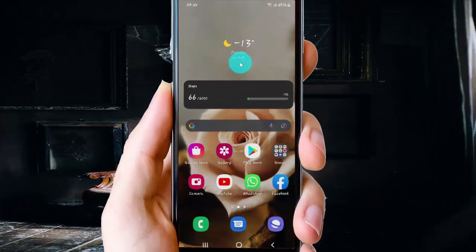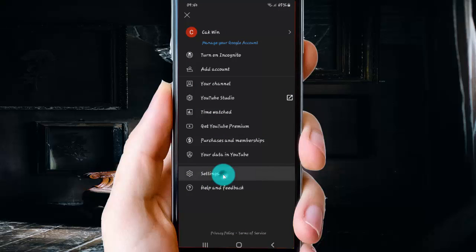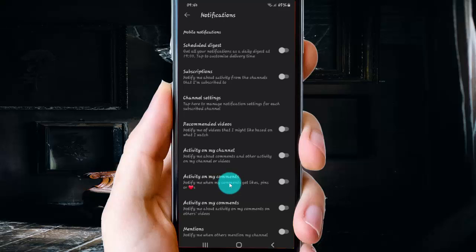To enable or disable sounds and vibrations YouTube notifications in Android phone, open YouTube app, tap YouTube to open, and then tap your account icon, select settings, and then tap notifications, scroll to notification screen,